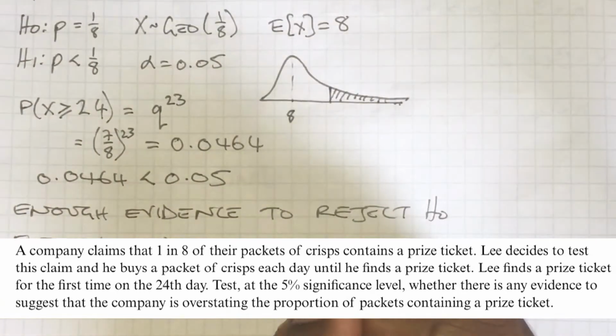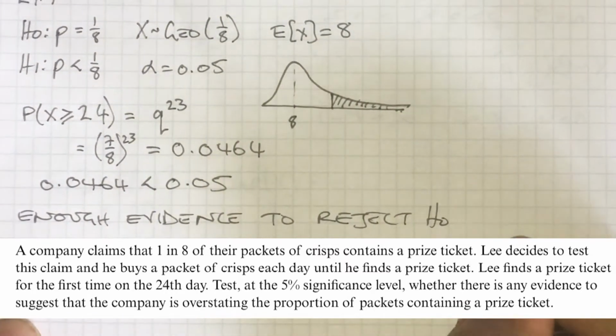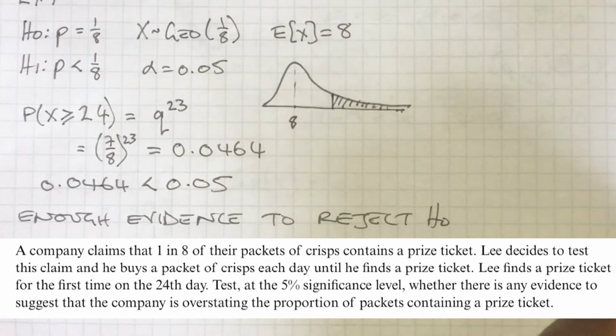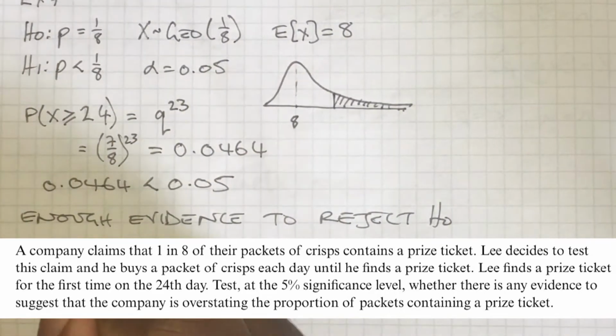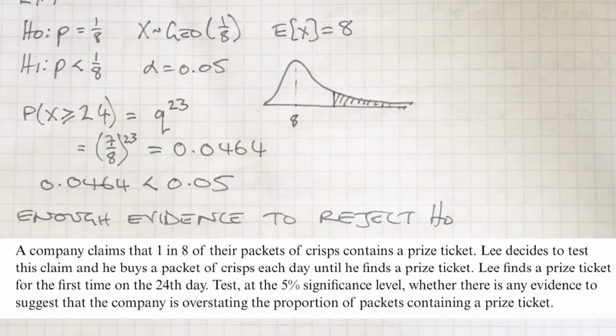Okay, so a lot that we've seen here is exactly the same as the format we usually have for a hypothesis test. We state the distribution and the expectation. We state the hypotheses. We draw a diagram depicting the critical region or the probability that we're about to find and compare. We calculate that probability. We make a comparison, and then we draw our two conclusions, one mathematical and one in context. The only difference you'll see here is that we actually have a new way to calculate our test statistic. We actually have a new way to find the probability that we're going to compare with the significance level.